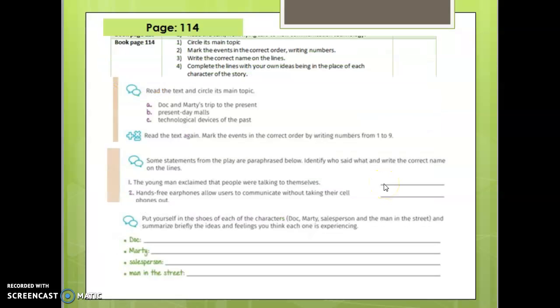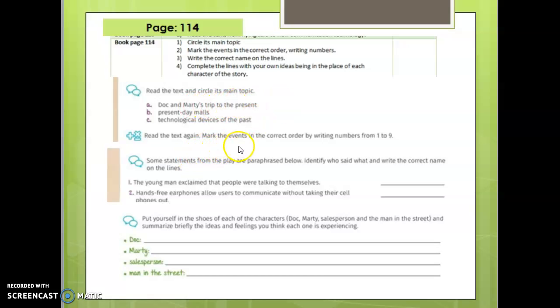I think everybody knows that movie, right? Back to the Future, okay? On page 114, read the text and circle its main topic. Doc and Marty stroll through present day malls, or technological devices of the past. You need to circle what is the main topic of the text.